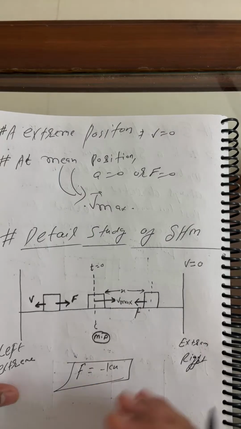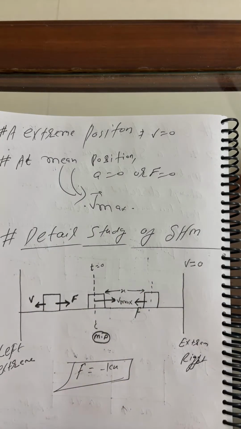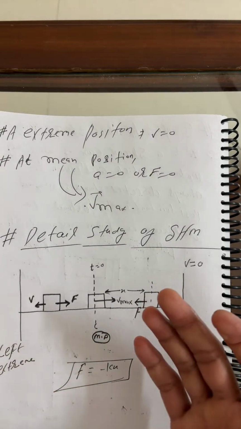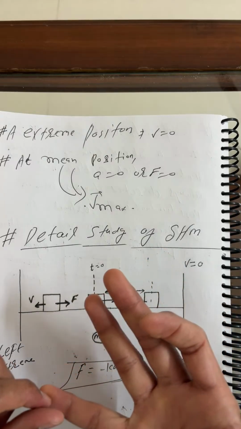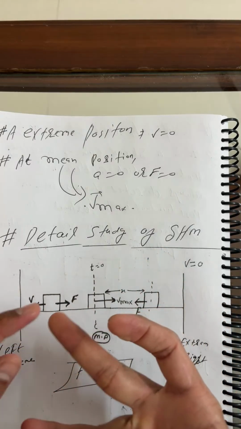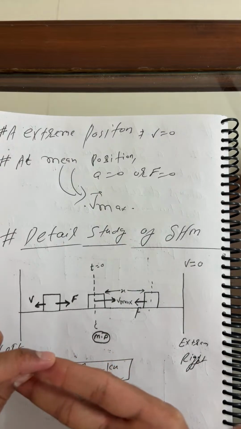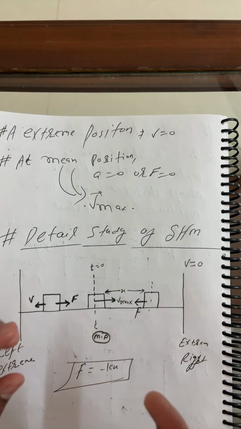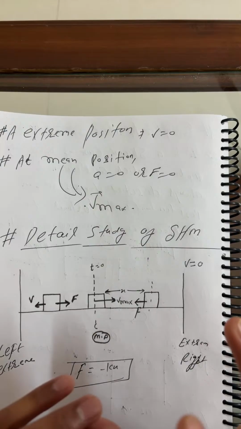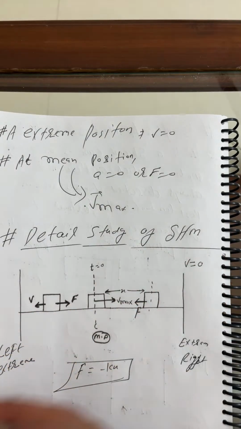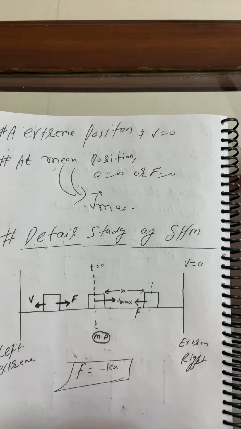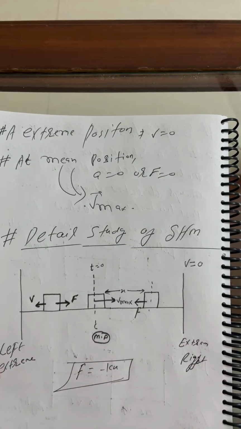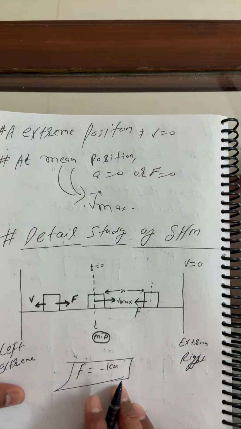I want to find beta, and I know there are six relations in kinematics: the a-x relation, v-x relation, a-t relation, v-t relation, and so on. I'll discuss them one by one. So what is the force? We got F is equals to minus kx.